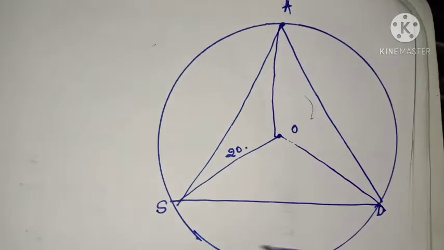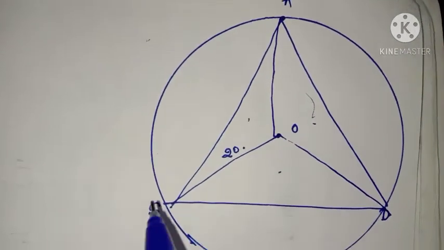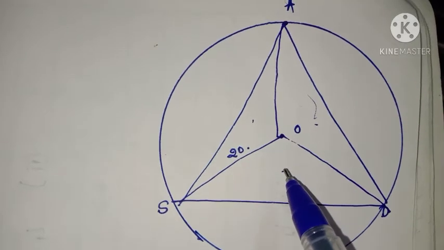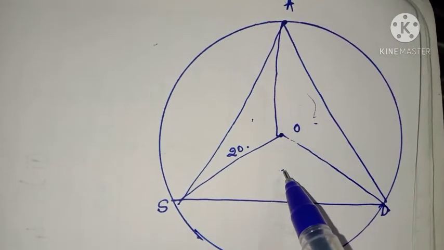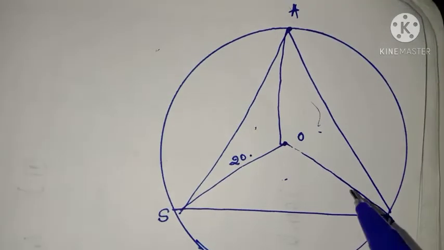So the total triangle ASD is divided into 3 triangles, and the method is that we are going to find area of one of the triangle and adding these 3 is equal to total area.